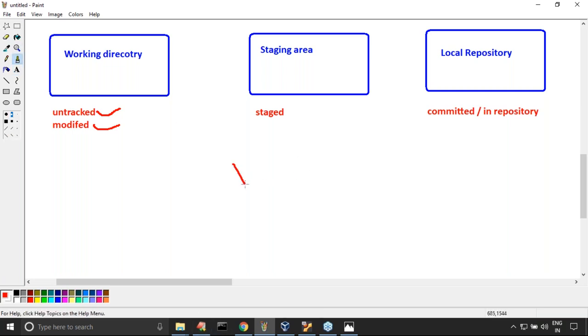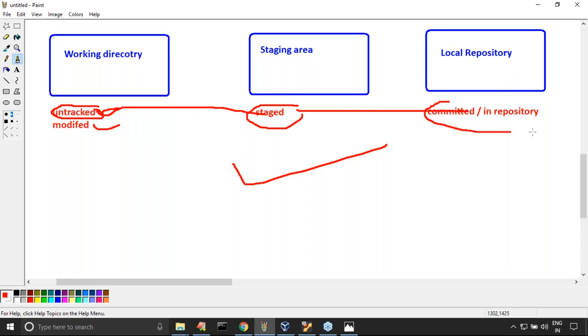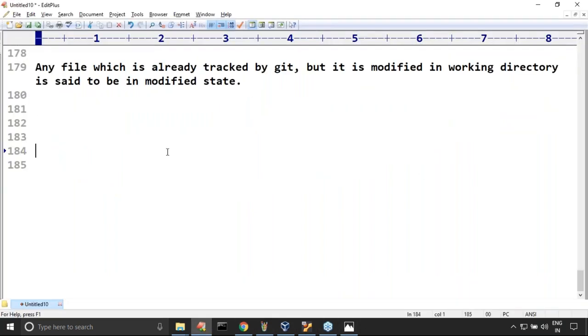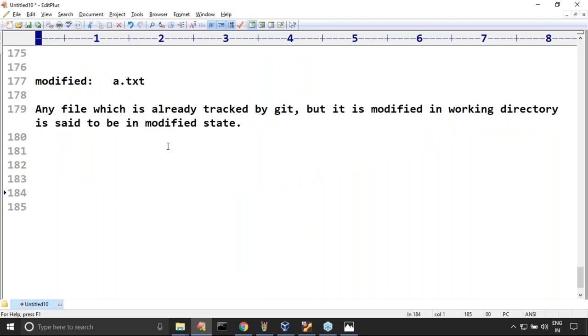This is the life cycle of a file in Git. Is it clear? First untracked, next staged, next committed, and then again modified. This cycle by default will be repeated. There are some commands for this also, but as of now, don't worry about these commands.